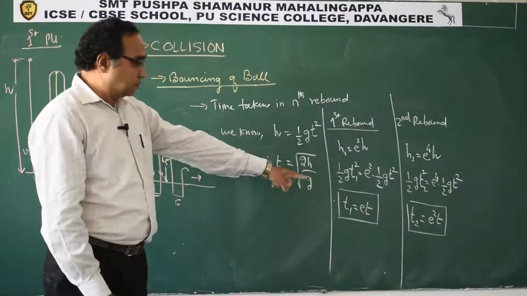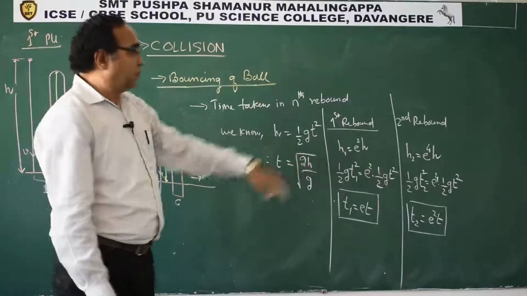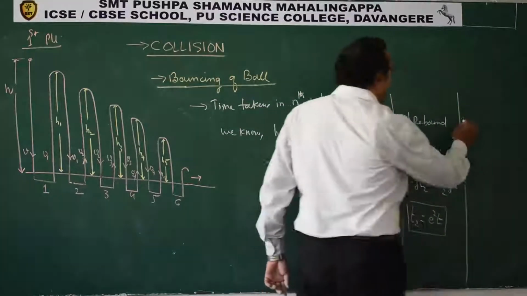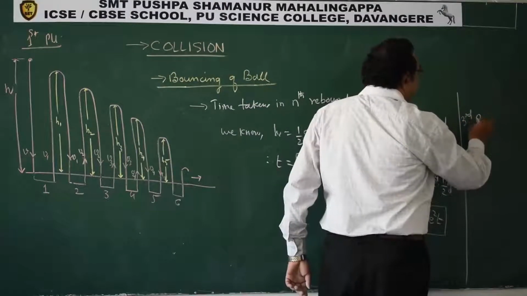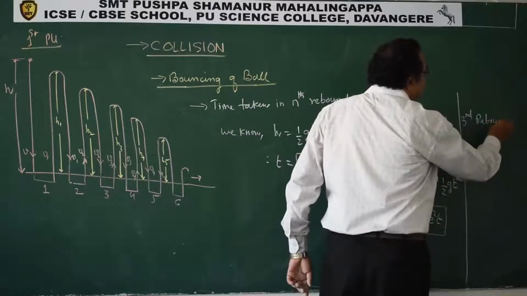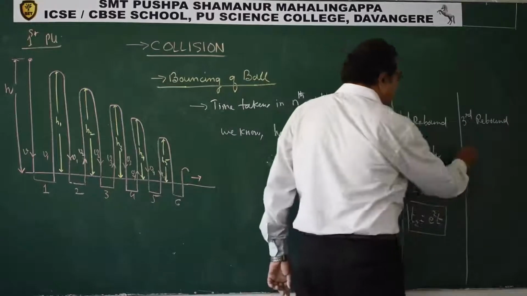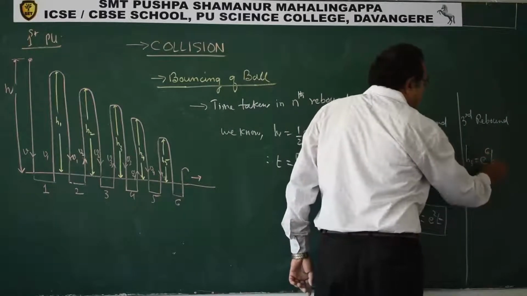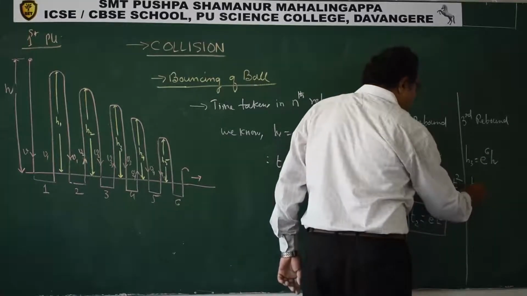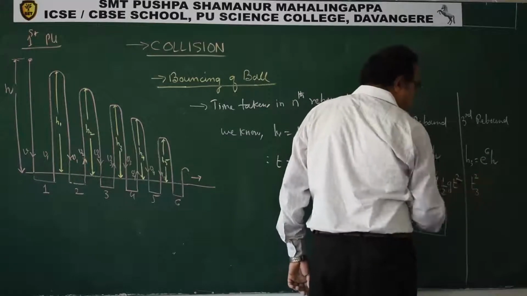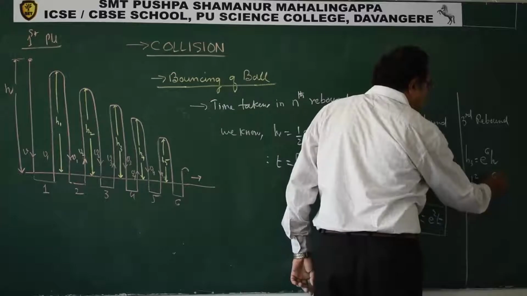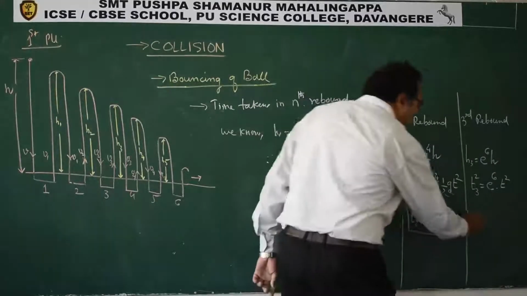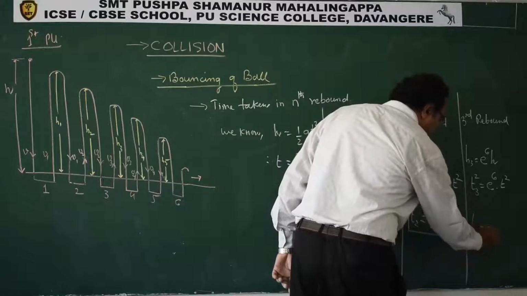See, e square became 2. So what can you say about third rebound? If I take third rebound, h3 is e power 6 h. So t3 square, half g cancels out, e power 6 t square. So t3 is equal to e cube t.